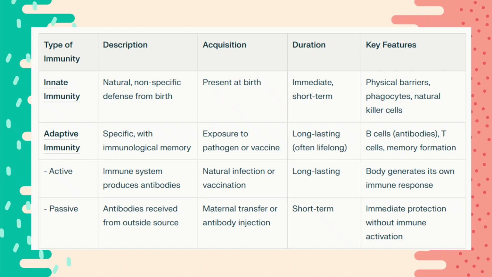Whereas your passive mechanism is where you receive antibodies. These are preformed or already completed antibodies to certain substances, and it confers immediate protection but is only short term. An example of this is your antibody injections, or in the case of babies, it's maternal transfer.